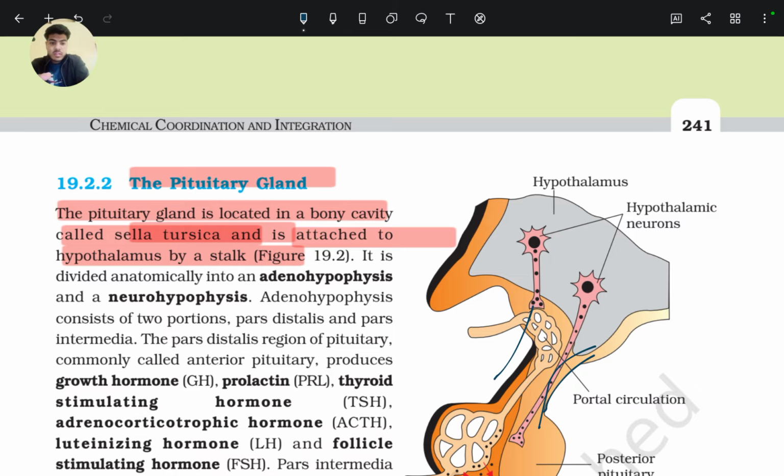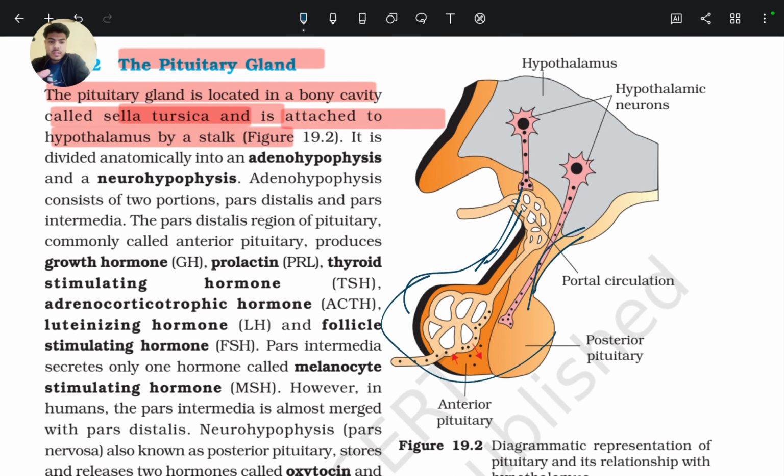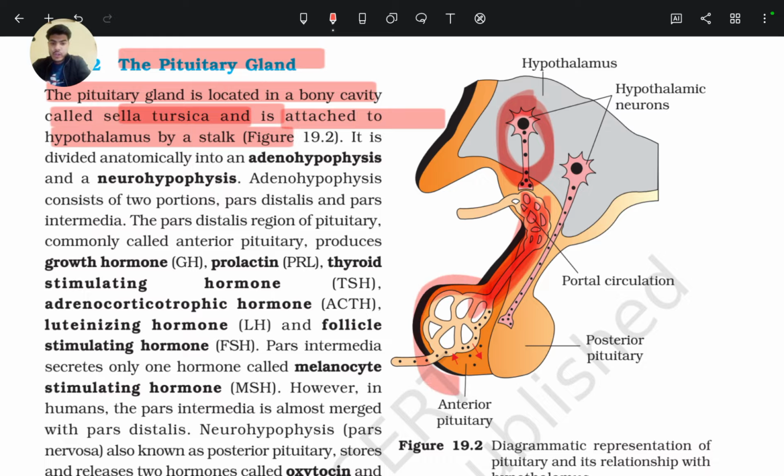This is the stalk, this is the pituitary gland, and this is the portal circulation. The hypothalamic neuron is connected to the anterior pituitary region by this portal circulation, and the hypothalamic neuron is under direct control of the posterior pituitary.